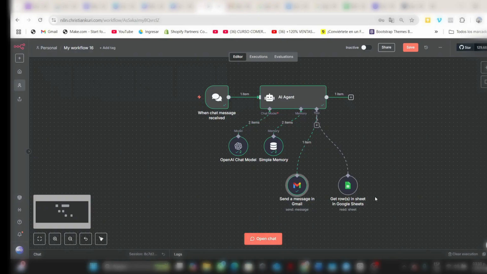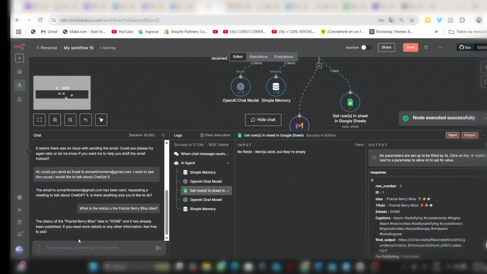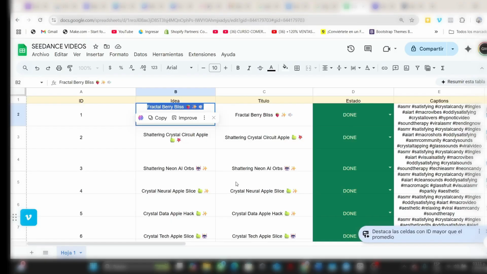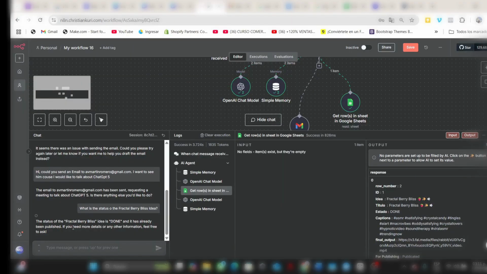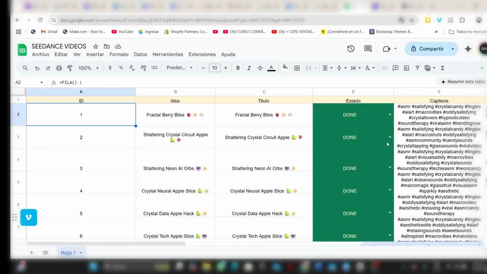The next step would be to try the next tool, which would be Google Sheets. We open the chat again, and in this case, we ask what the status of the next idea is. We check that it answers us that it is correct, that it is done. And if we go back to our database, we can see that it's correct.